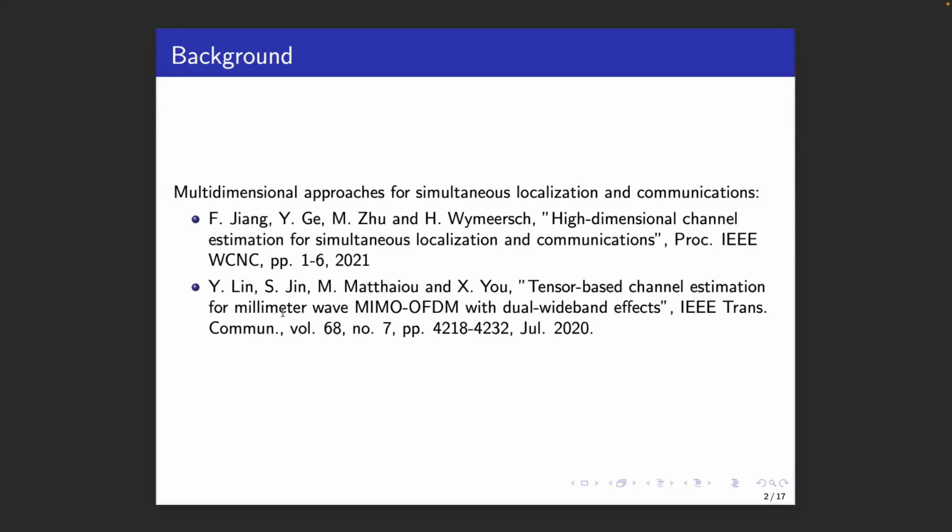This paper is related to multidimensional channel parameter estimation in the context of wideband effects. This problem is of relevance to both communication and localization applications. These are two papers that tackle this problem from the localization and communication perspectives.